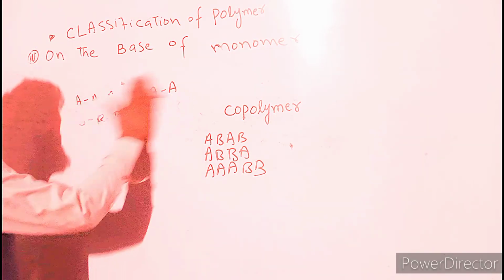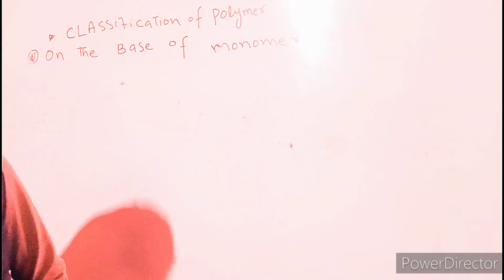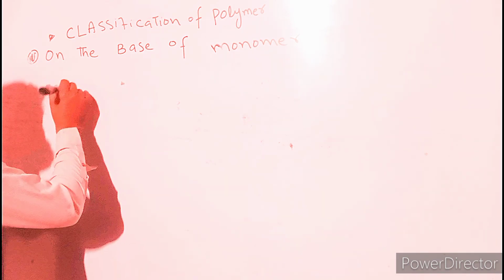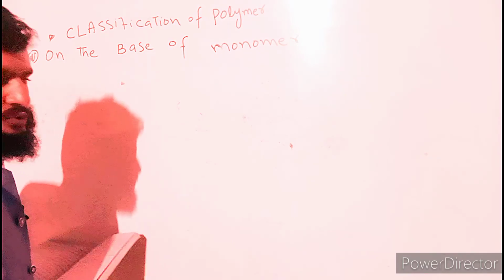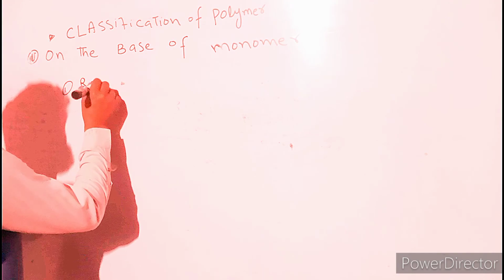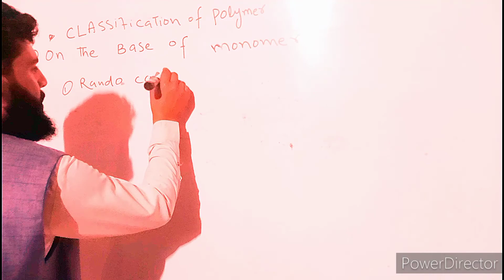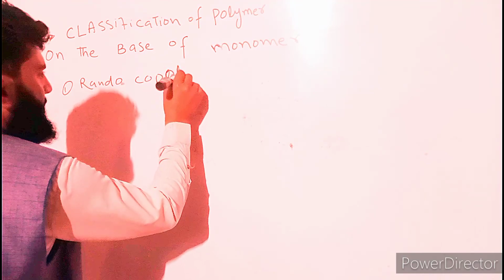Now we are going to classify copolymers further, on the basis of arrangement. Copolymers are divided into several groups. Number one is random copolymer.